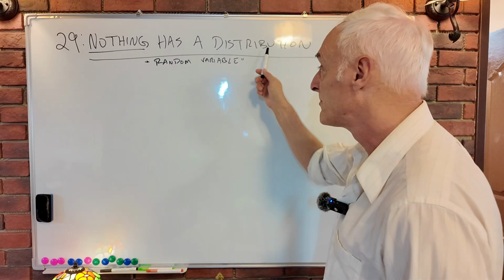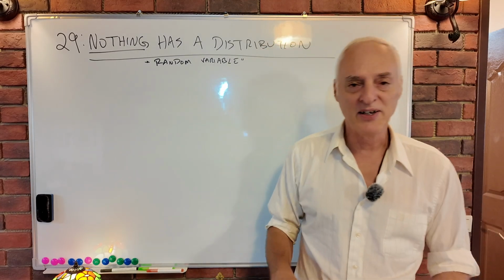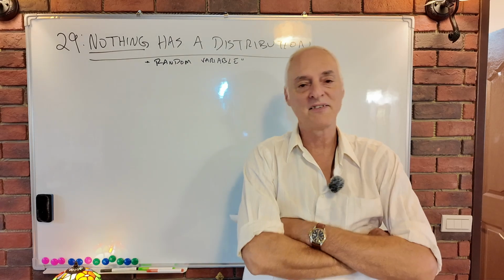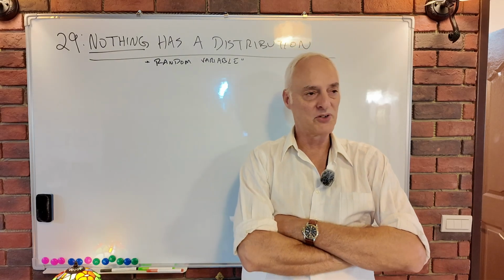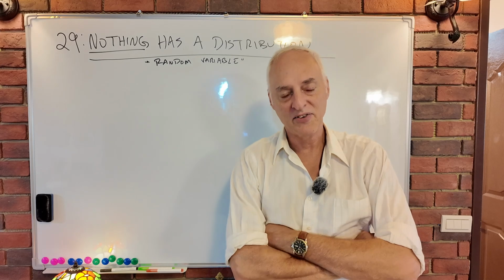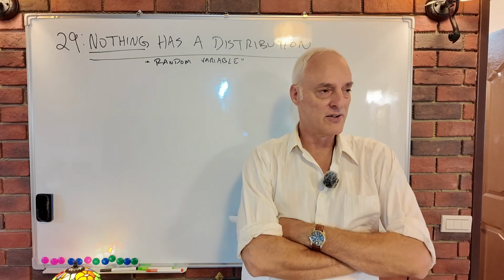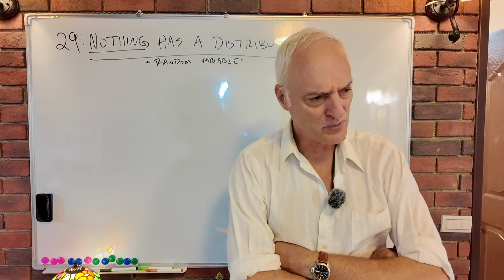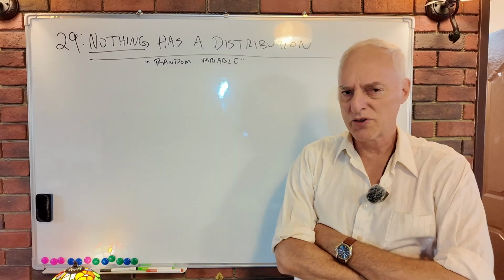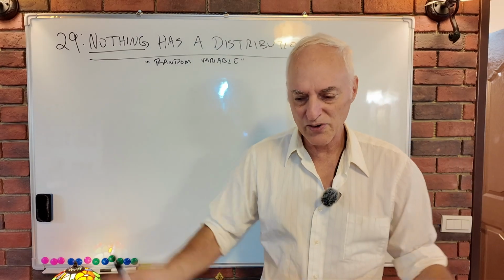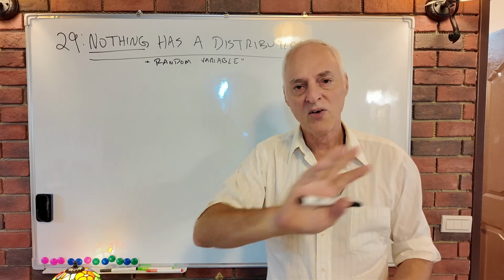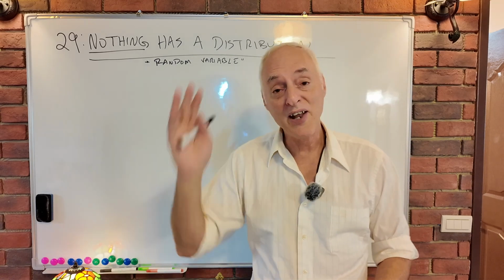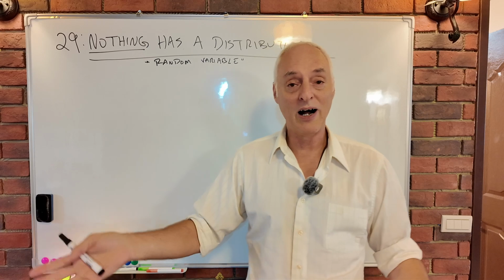So, nothing has a distribution. You'll read all kinds of probability and statistics literature about things having a distribution. They'll say things like X is normally distributed, or gamma distributed, or the underlying distribution is binomial, or the true distribution of these observables is this and such. All of that is false. All of that is absolutely false. Nothing has a distribution. And why?